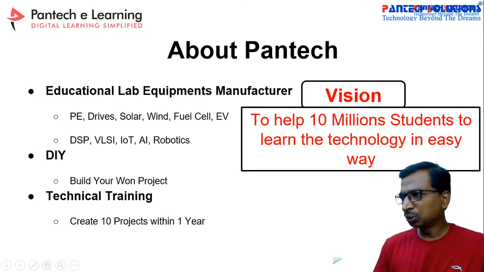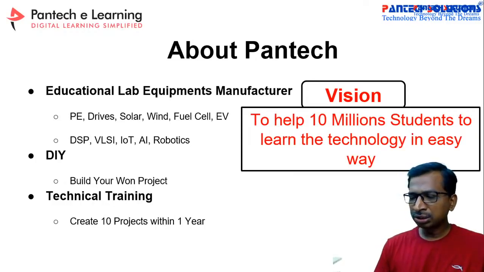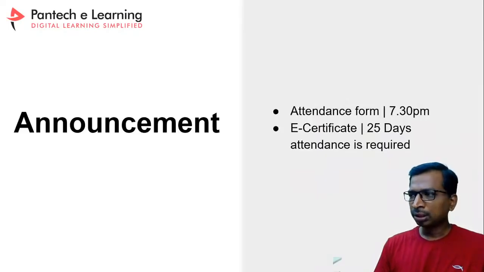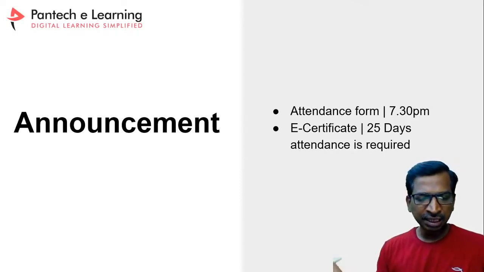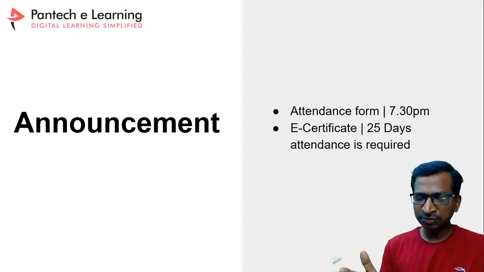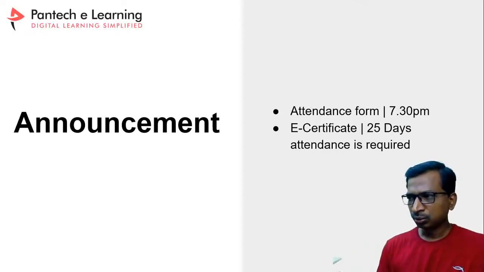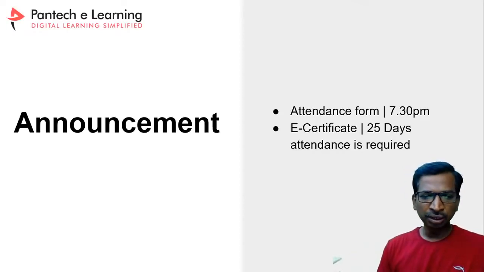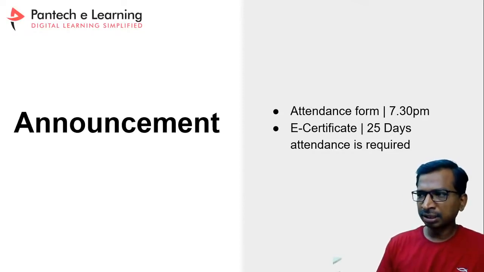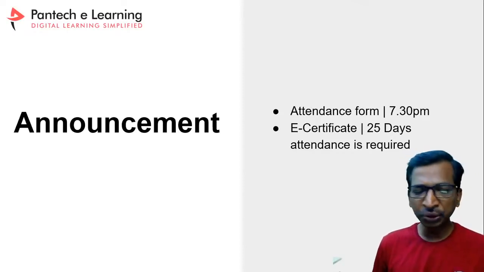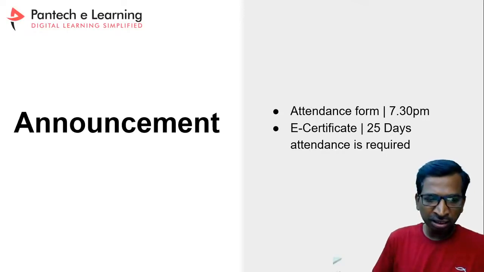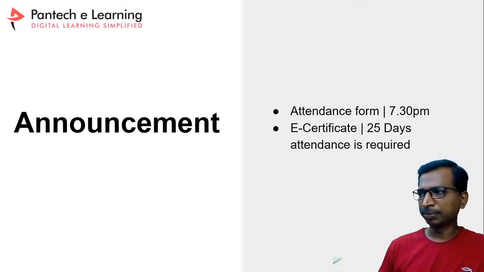Sir, I'm not able to see the driving app in MATLAB. For that, you just go to the MATLAB add-on tool and add it manually. That is the autonomous app. You have to add it, or else just change the version. If you have a lower version, then you cannot add it. So you have to change the version to 19B or 20 or 21. For getting new MATLAB, just visit YouTube. There are a lot of videos on how to install MATLAB.